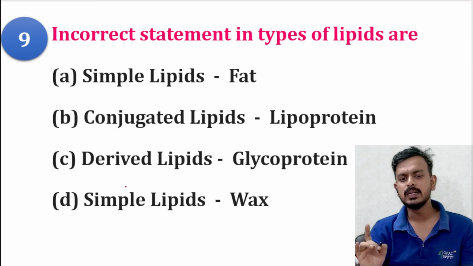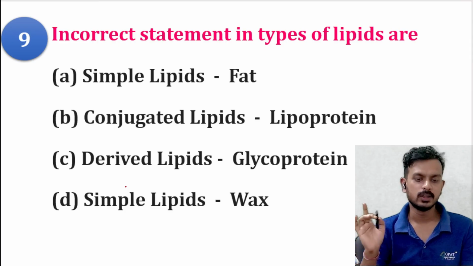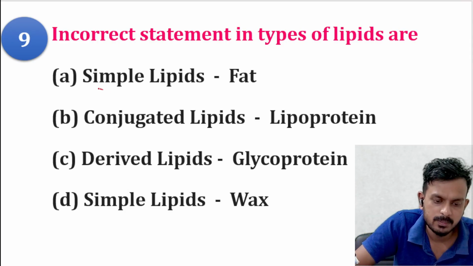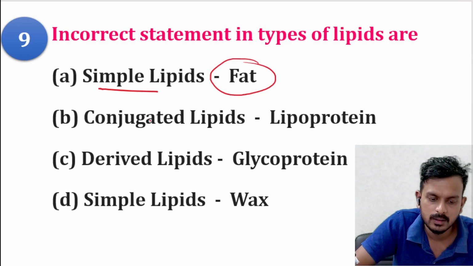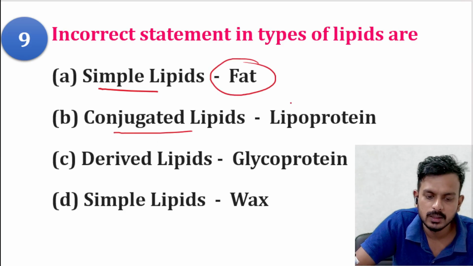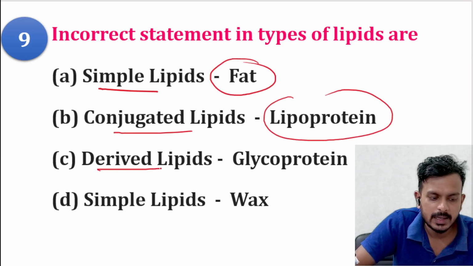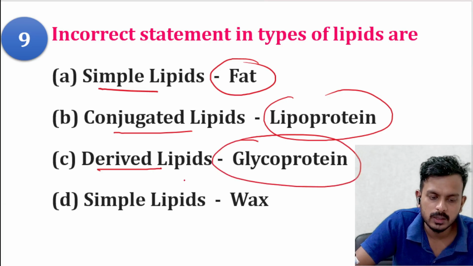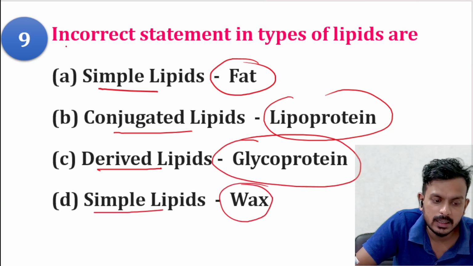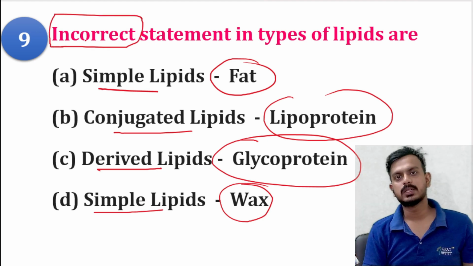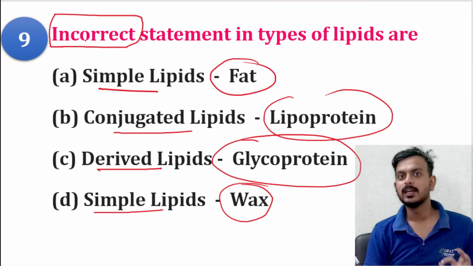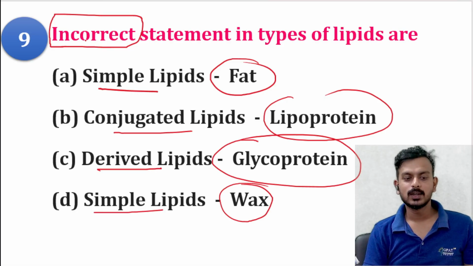Incorrect statement in types of lipid. You have to find the incorrect statement. Simple lipid, fat. Conjugated lipid, lipoprotein. Derived lipid, glycoprotein. Simple lipid, waxes. You have to find the incorrect one. Answer this question. See the question and give the correct answer.